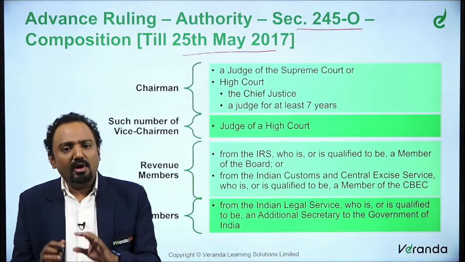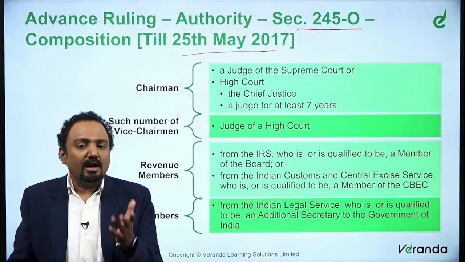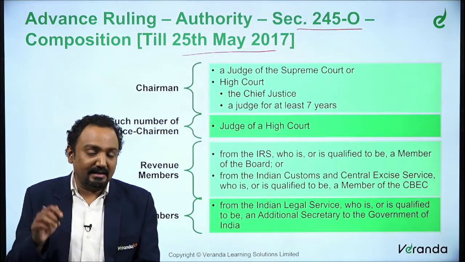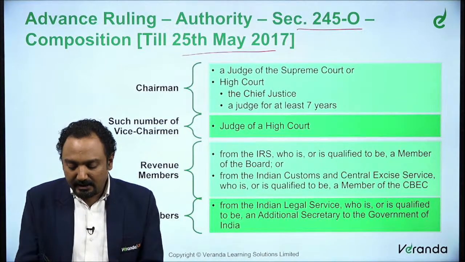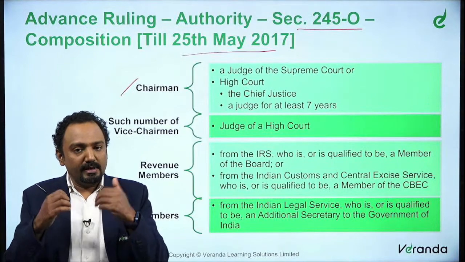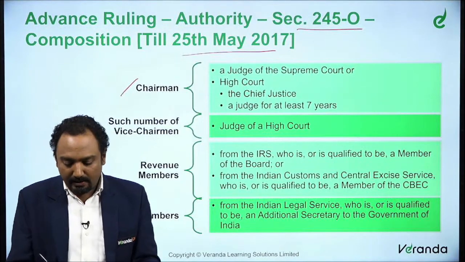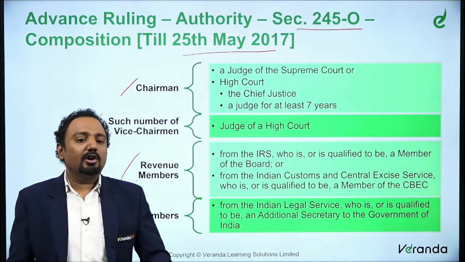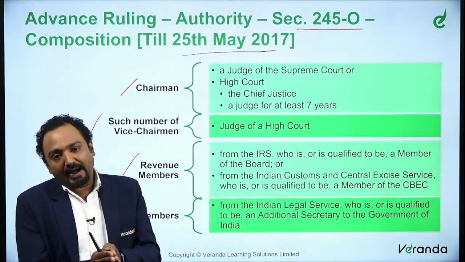So for now, we'll understand what was there earlier and then later understand what is there at this point in time. Basically, there will be a chairman, a vice chairman or multiple vice chairmen, a revenue member and a law member. So these are the 4 categories of members.